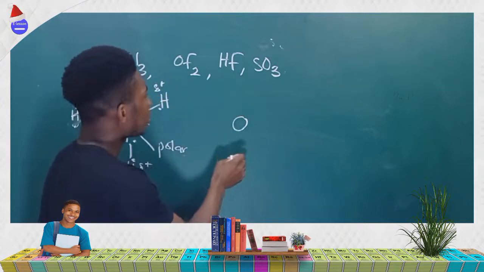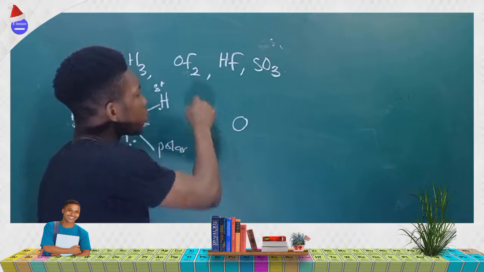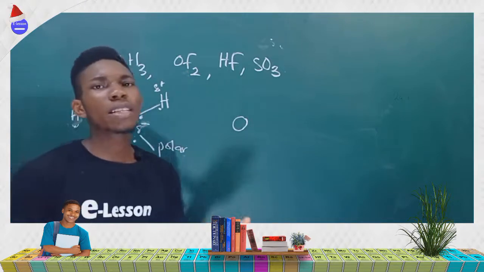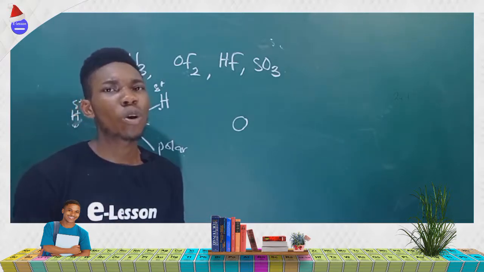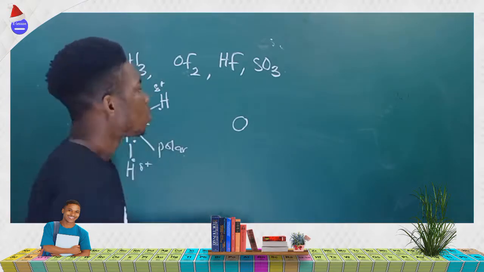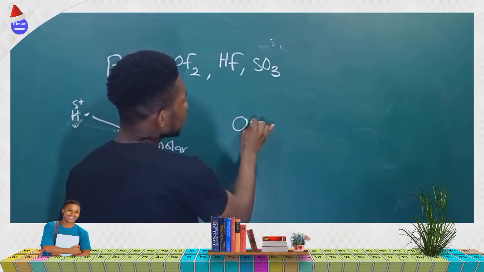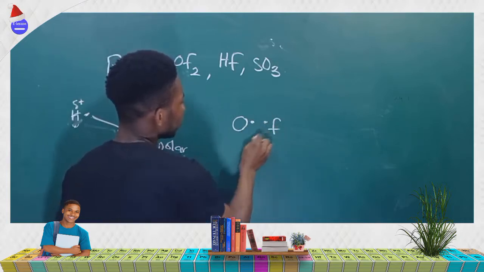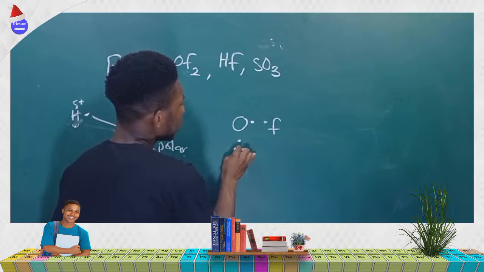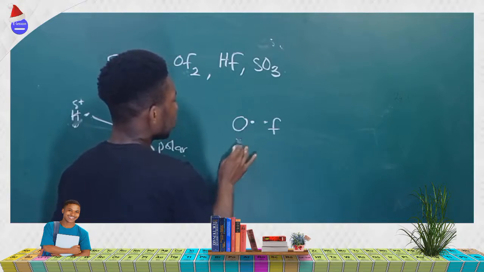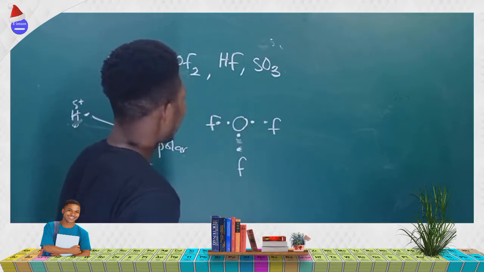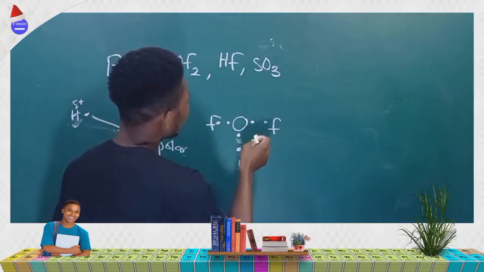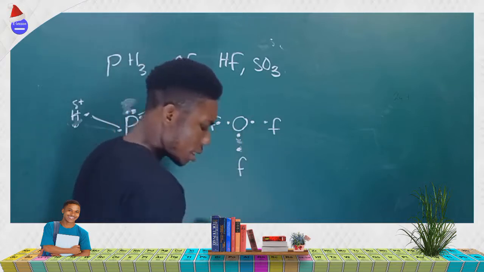Oxygen has its valence electrons. Each of the fluorines needs how many electrons to complete its octet? Fluorine is in group 7, and since fluorine is in group 7, it needs 1 electron to complete its octet. So if oxygen gives 1 valence electron to each fluorine, what are we going to have? There are just 2 fluorines here.